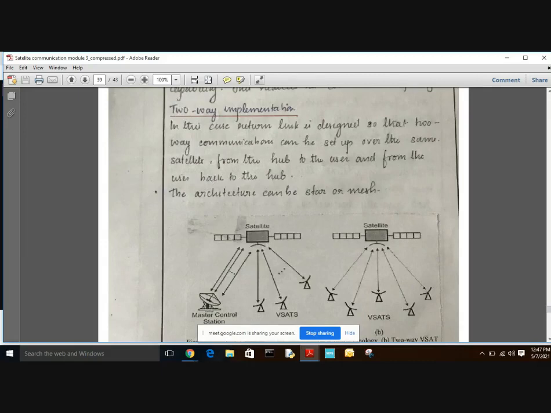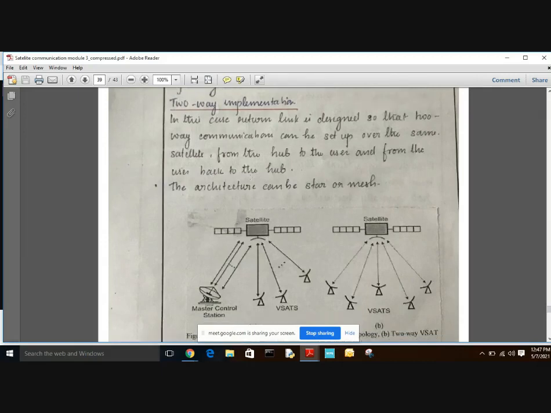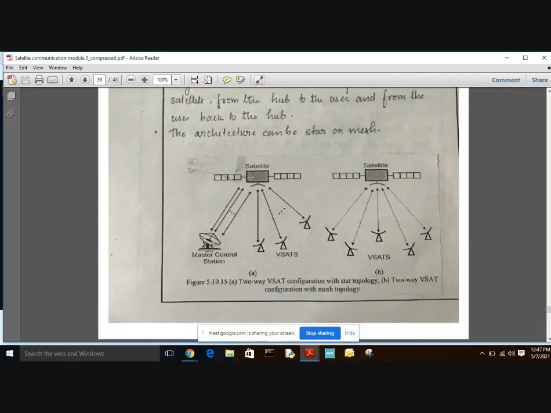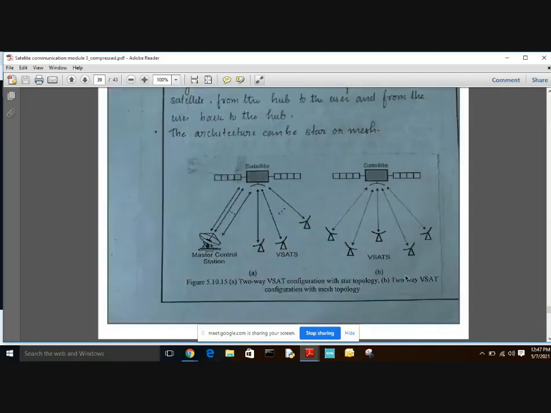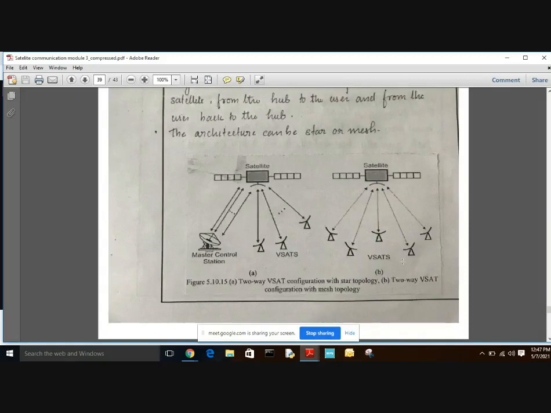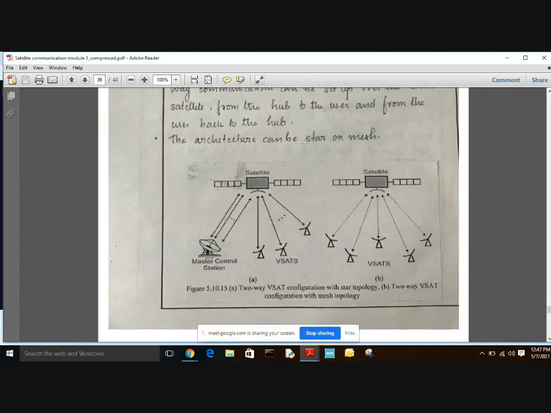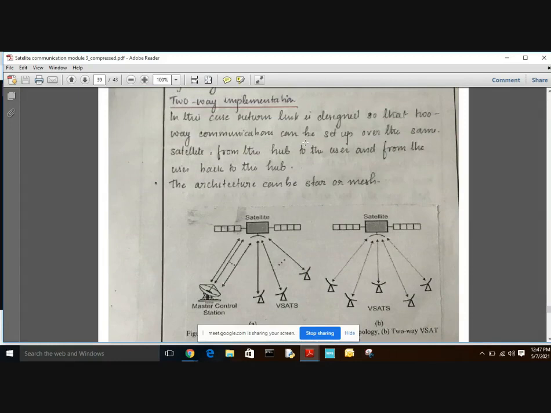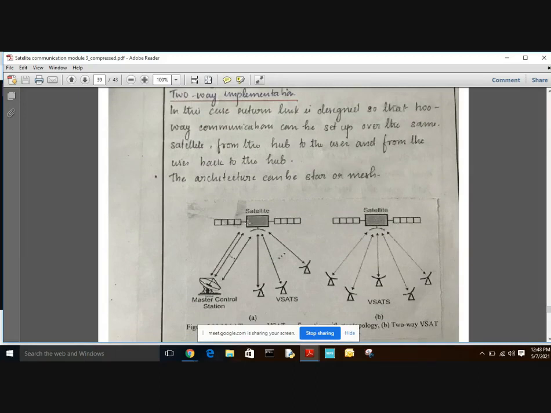The architecture can be star or mesh. The first figure shows the two-way VSAT configuration with the star topology, and the second figure shows the two-way VSAT configuration with a mesh topology. Here we can see that there is a return link so that two-way communication can be set up from hub to users and from users to hub. We can see a double-sided arrow from the hub to the users through the satellite, and from the users back to the hub.